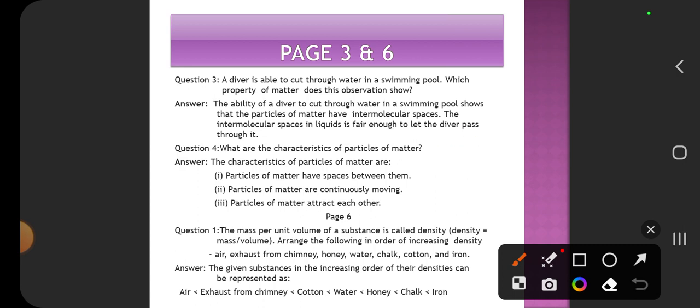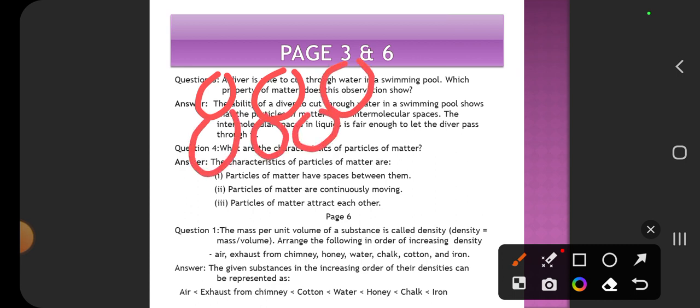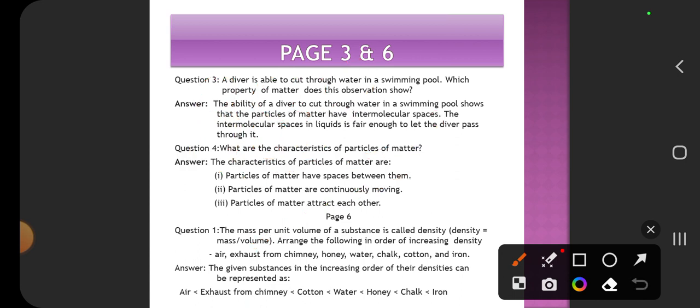Question 4. What are the characteristics of particles of matter? We know that there are three characteristics of particles of matter. Particles of matter have space between them. Particles of matter are continuously moving. And the particles of matter attract each other.